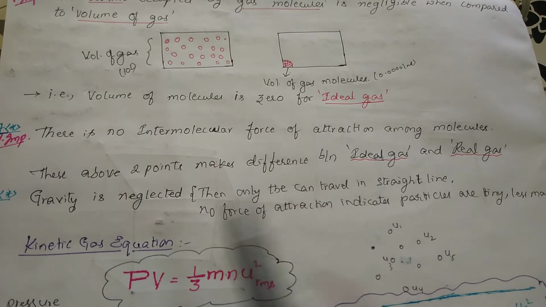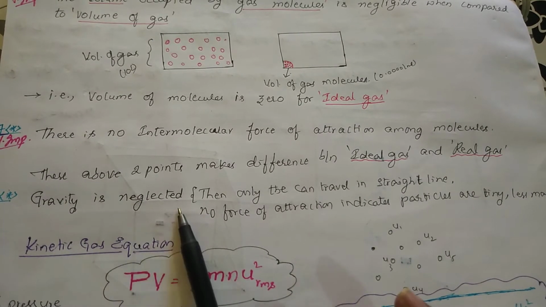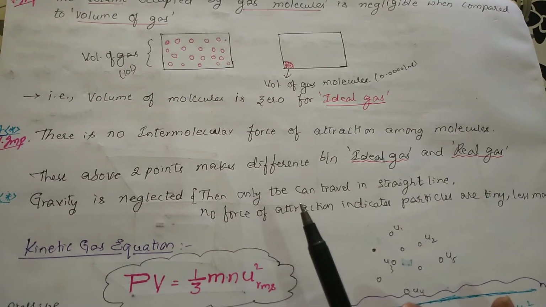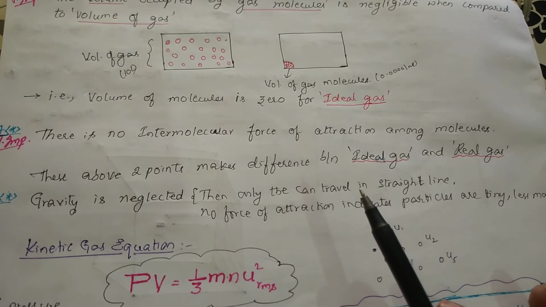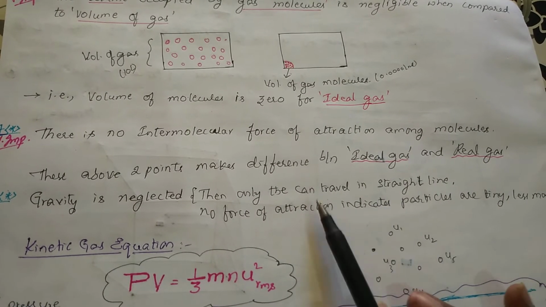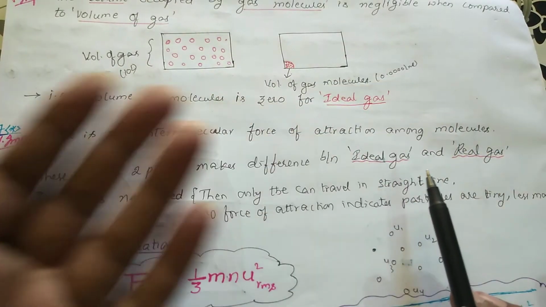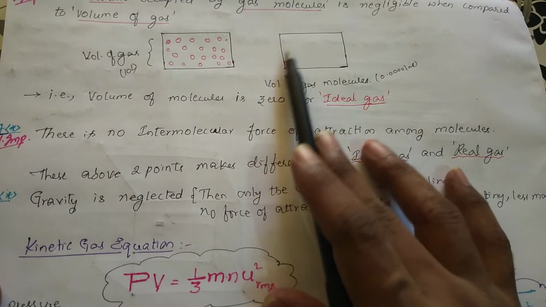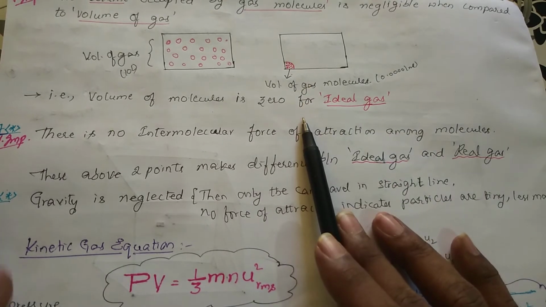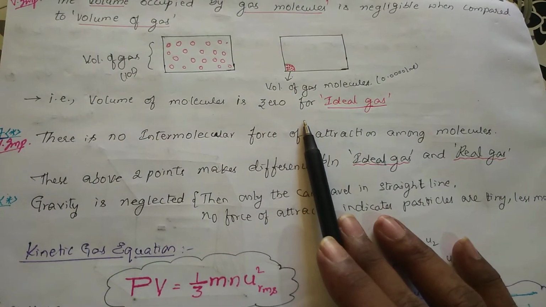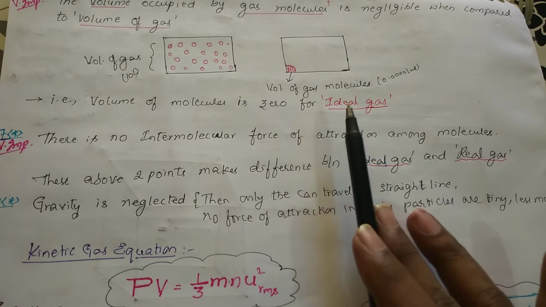We will be dealing with the derivation also. And gravity, whatever gravity is present, that is neglected. So if gravity is not acting on the molecules, what happens? They will be moving very fast and they are individual, right? They can travel in straight lines. Suppose there is a container above, and the gas molecules are moving from below, gravity is attracting, what happens? They come to the bottom. The motion will be slowed down.